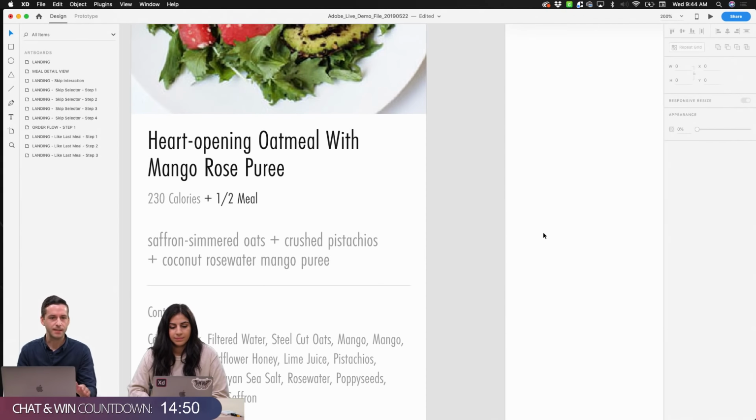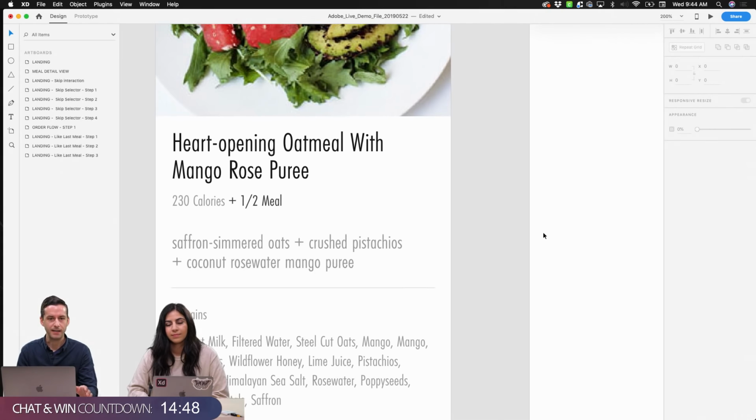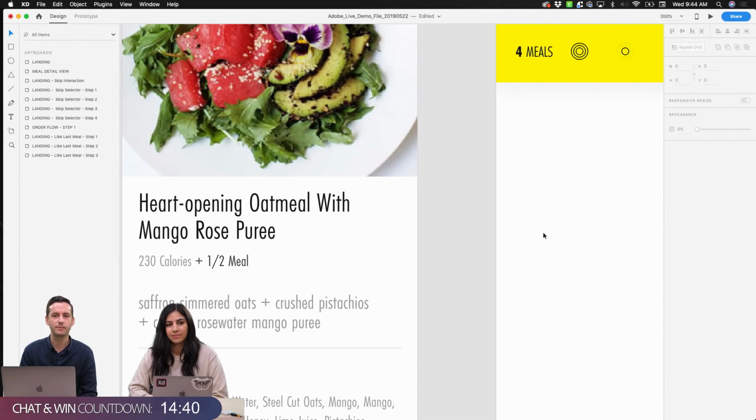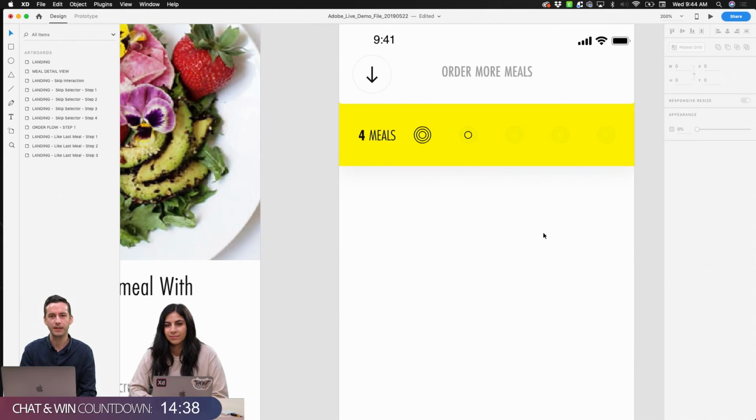So maybe we'll come back to this layout in a little bit. I have some icons that we could drop in here and really make this visually pop, but I think I want to move on to the order flow just because it's a little bit more intense in terms of its functionality that we want to play with.